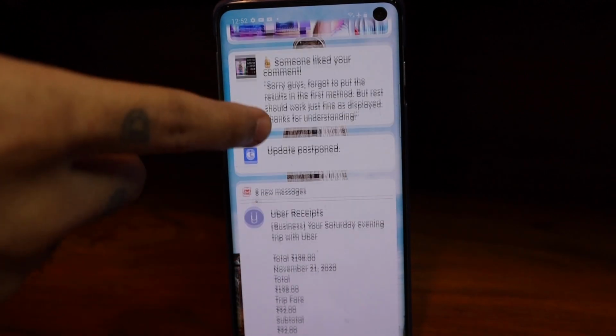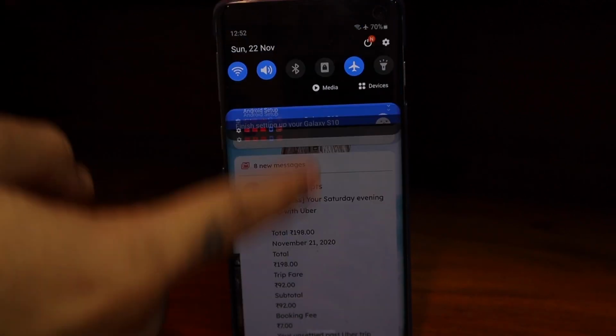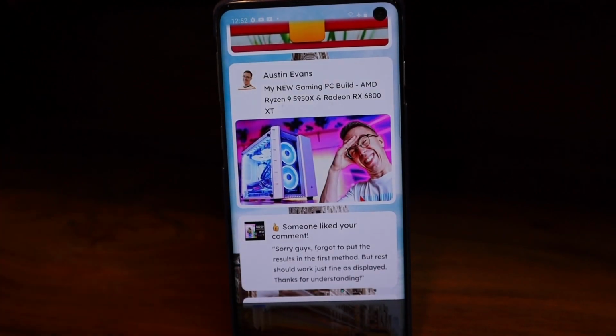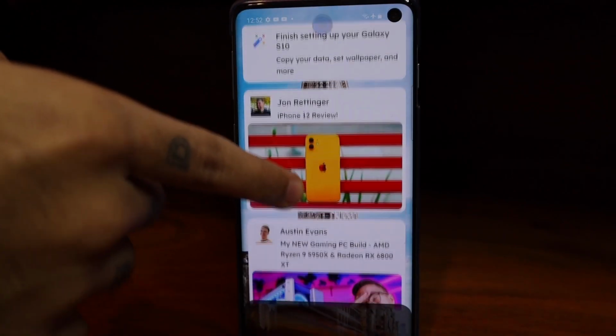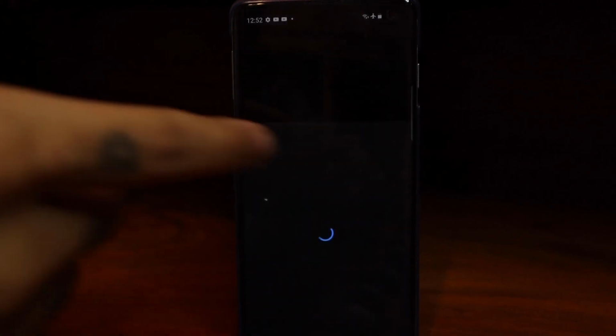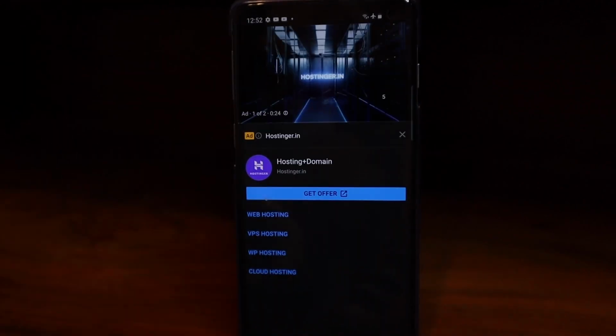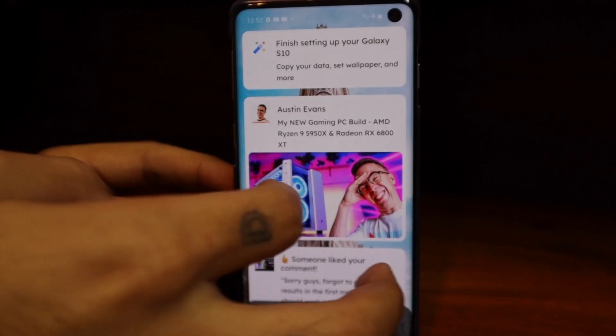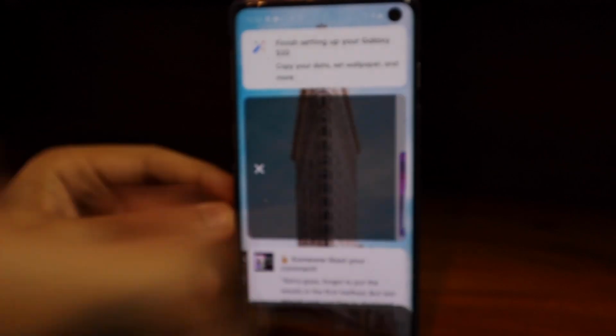It has various notifications that I had earlier in my Android itself, and it's showing it right here, which I think is very impressive. I can always go ahead and click on any one of these and this will open in the app of choice. I can always get rid of any of these from the home screen by just swiping left. Or if I swipe right, it'll also delete it.